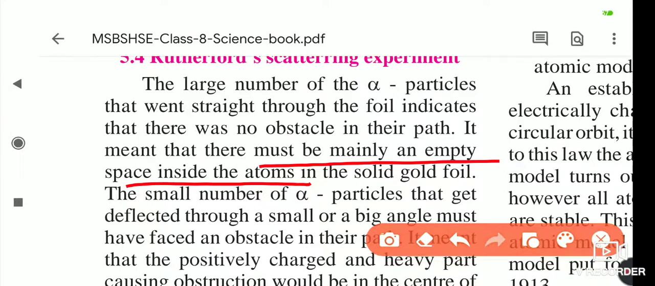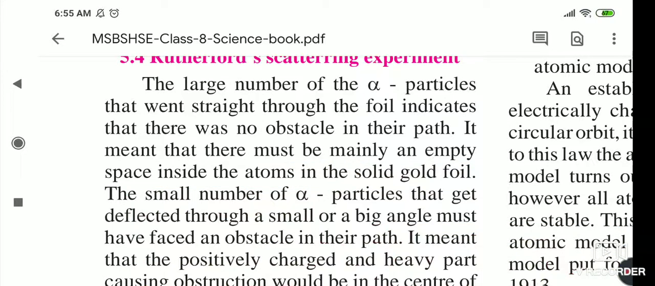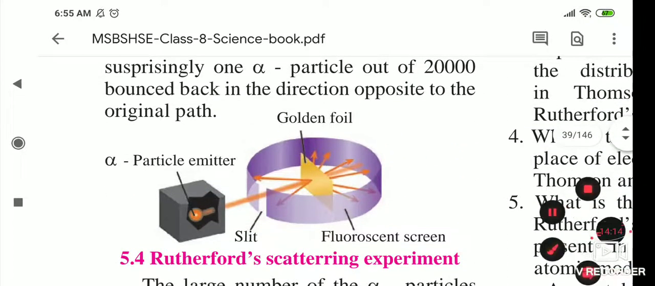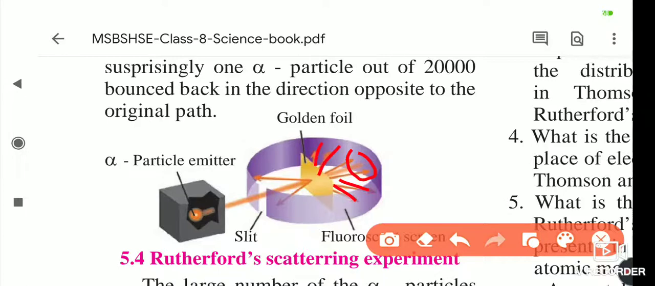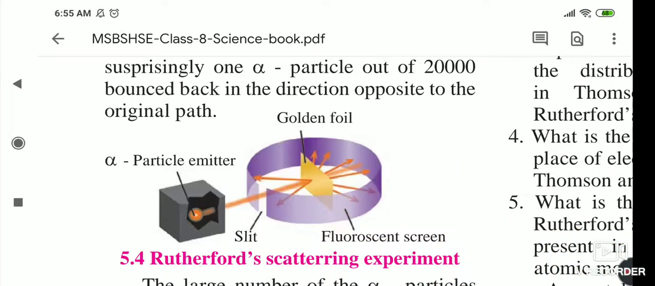A small number of alpha particles get deflected through a smaller or bigger angle, so they must have faced an obstacle in their path. The particles which are passing in a straight way are not getting any kind of obstacle, but some got an obstacle on their way, and that's why they are changing their angle. If you see that light rays fall on any object, then it is reflected from it, and the same thing is happening with these alpha particles. And just now we saw in the video, alpha particles are heavier.